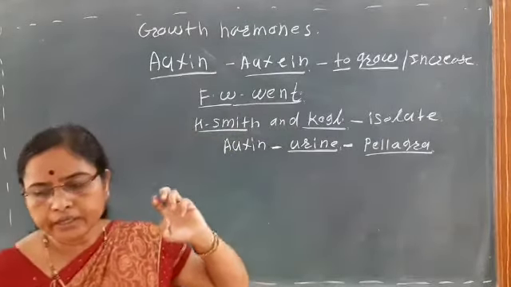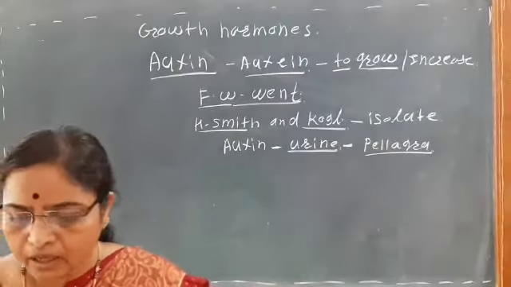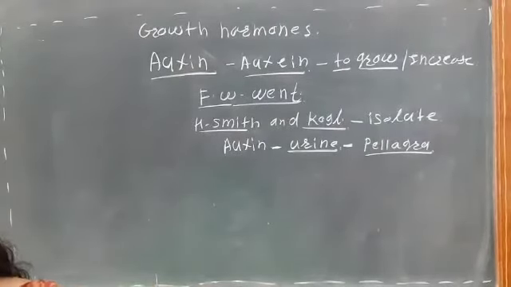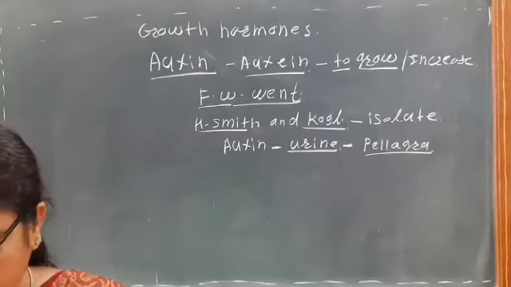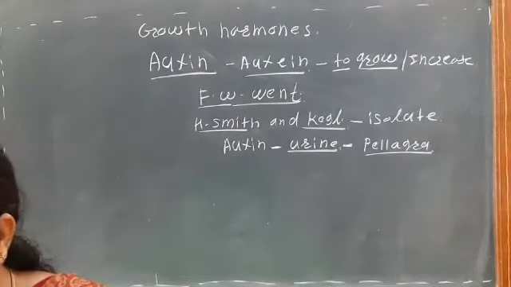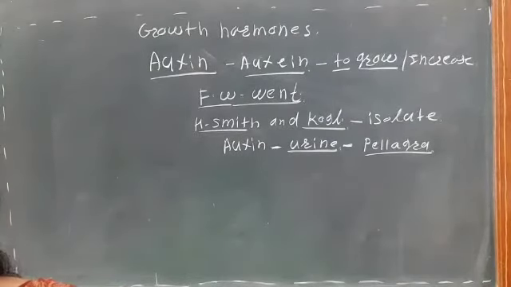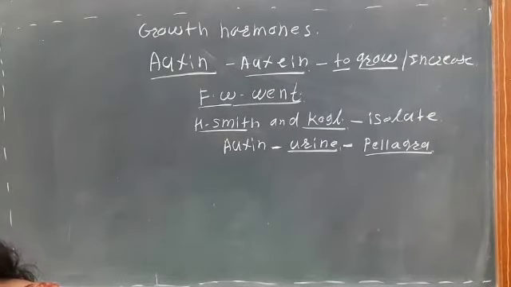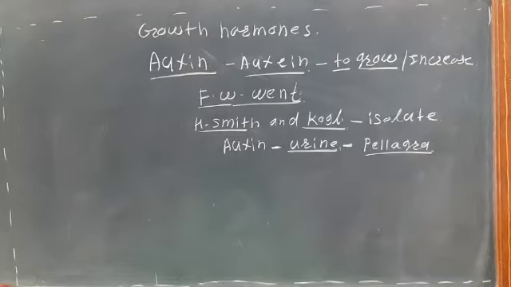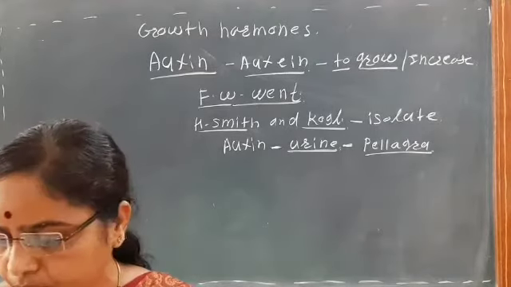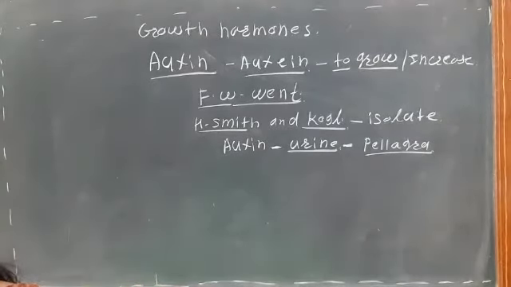In your book there are many experiments given about the discovery of auxin, about the scientist Darwin, the experiment of Paal, the experiment of F.W. Went, and then Boysen-Jensen and Gibson.